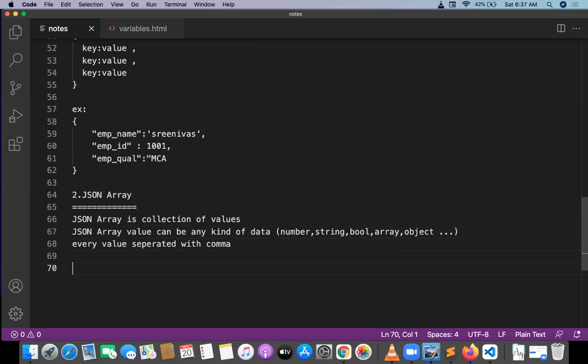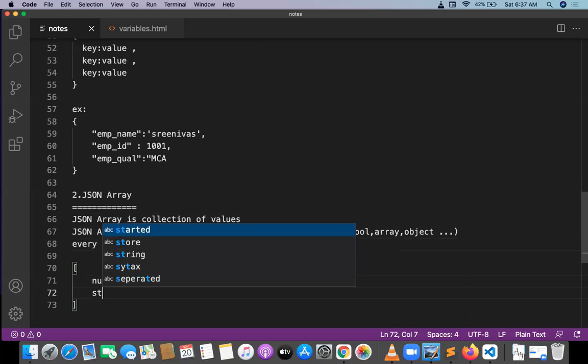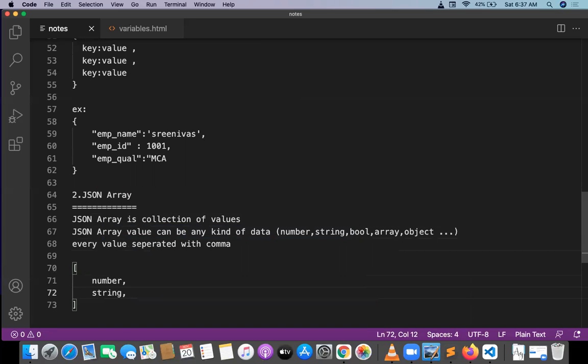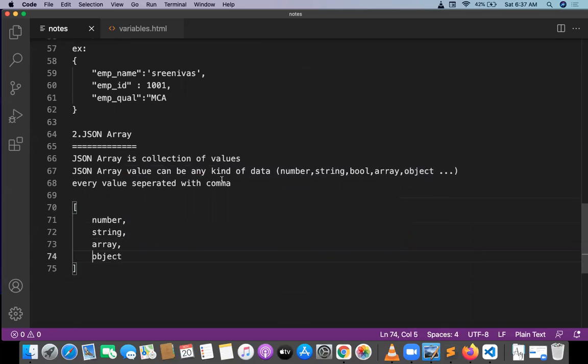That's it. Let me write the syntax of the array. It should be like this, with number, comma, string, comma, array, comma, object.